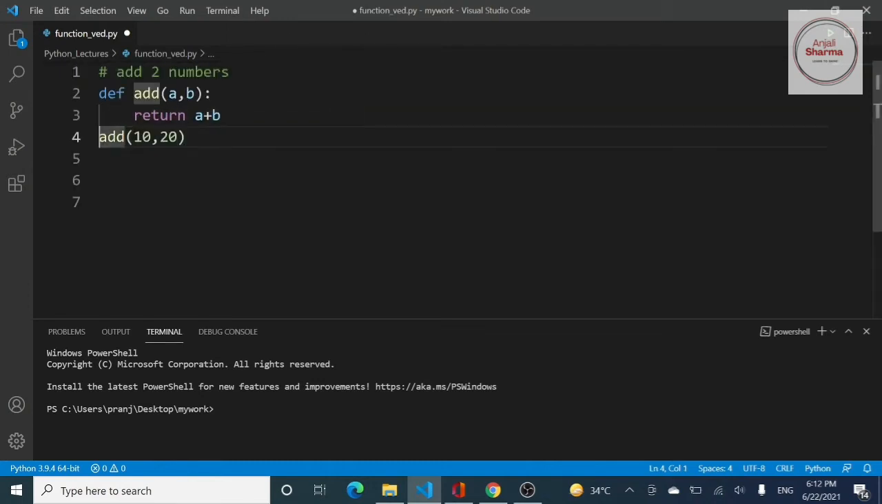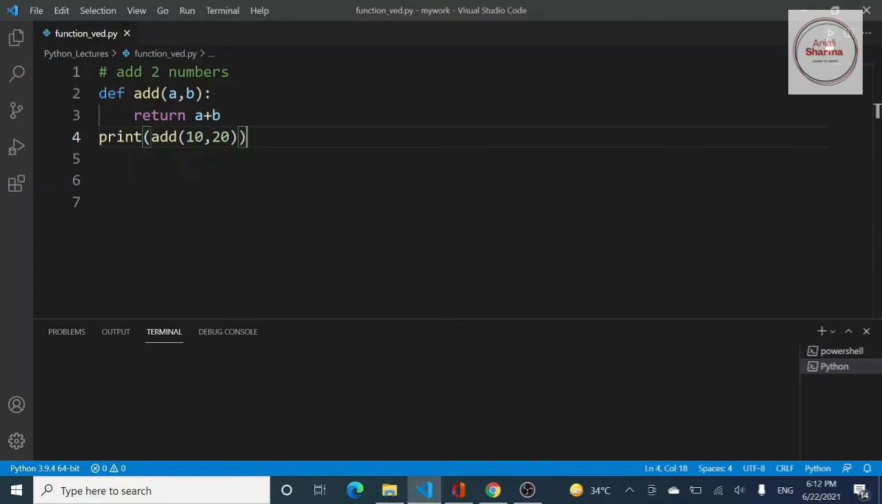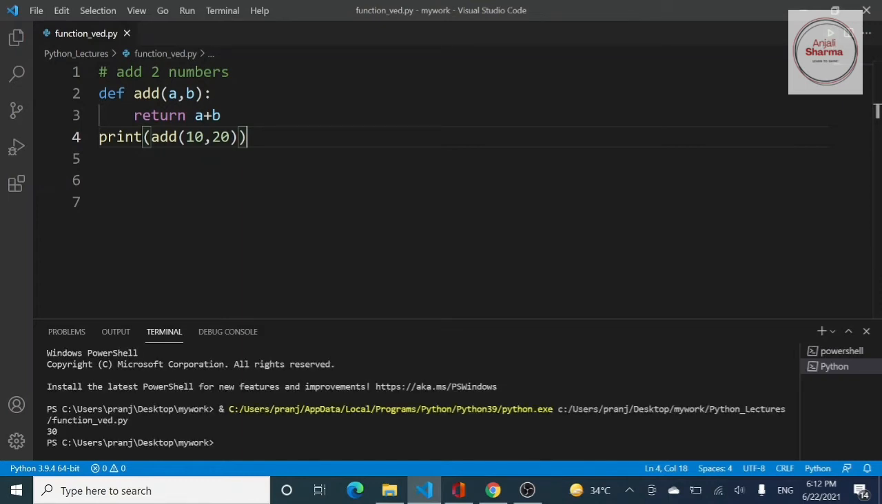Now, if you run the code, you need to keep it inside a print statement and simply run the code. And you can see that 30 is printed on your screen. Now that is the traditional way of writing functions with the def keyword. But here we will be focusing on the lambda expressions, which do not make use of the def keyword.